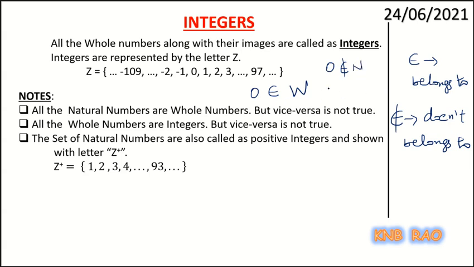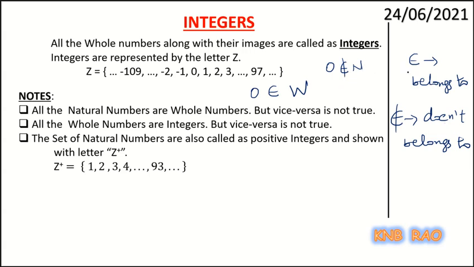In the whole number set, 0 is there, so we write 0 belongs to W. In the natural number set, 0 is not there, so 0 doesn't belong to the natural number set. That's how we write.